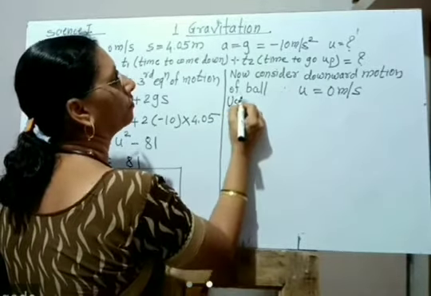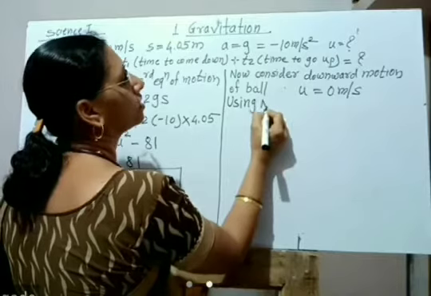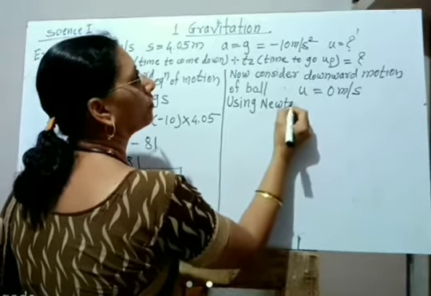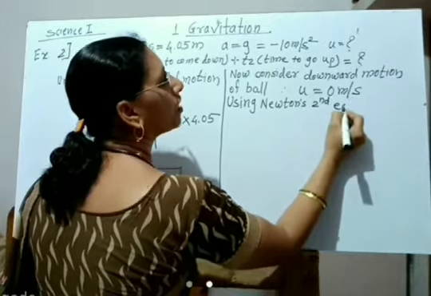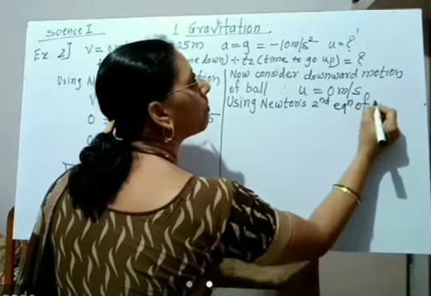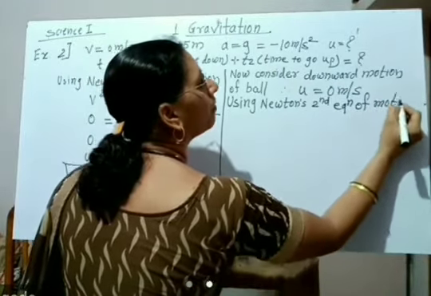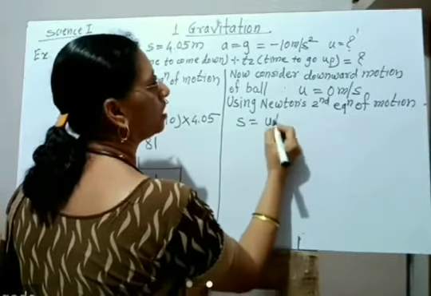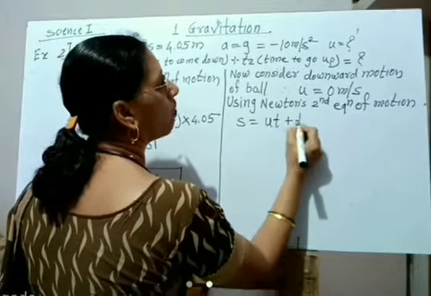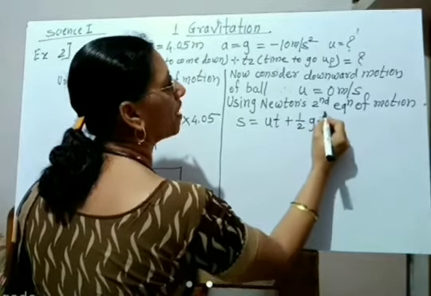Using Newton's second equation of motion, s is equal to ut plus 1/2 gt square.